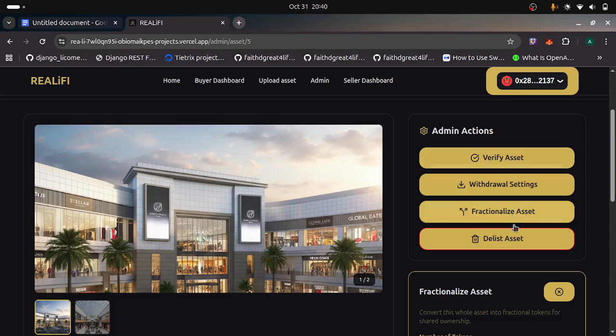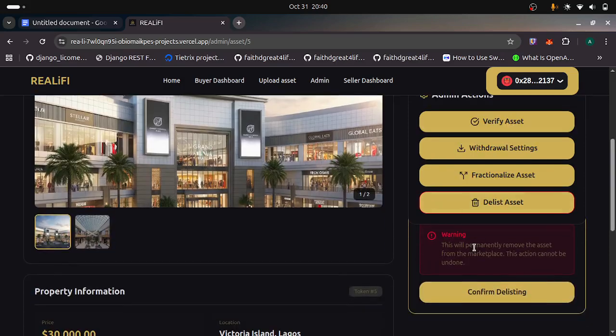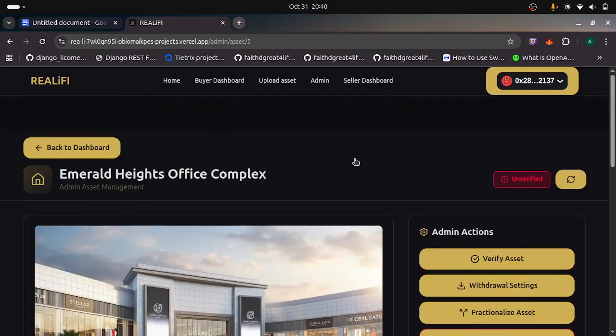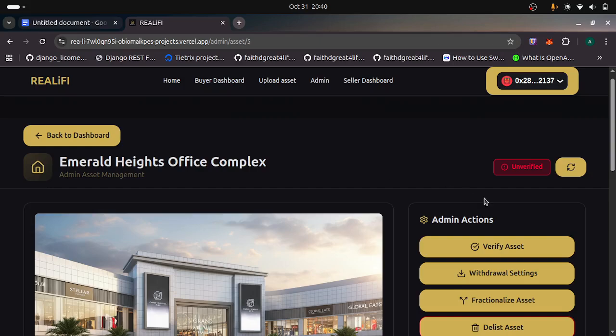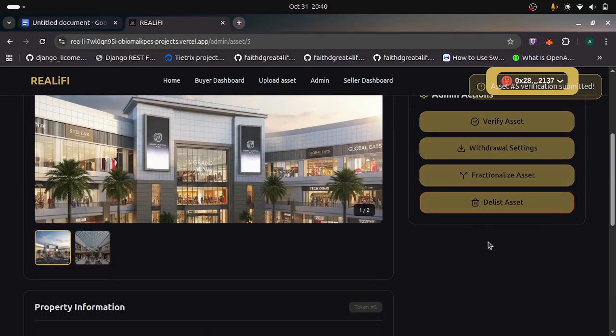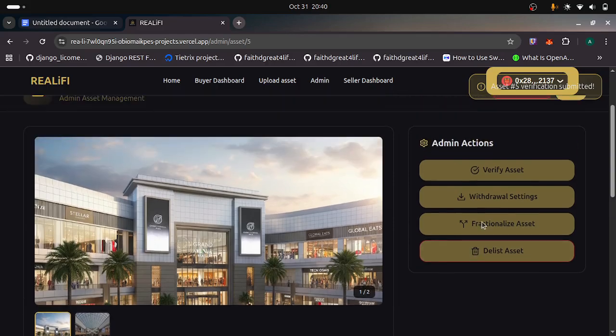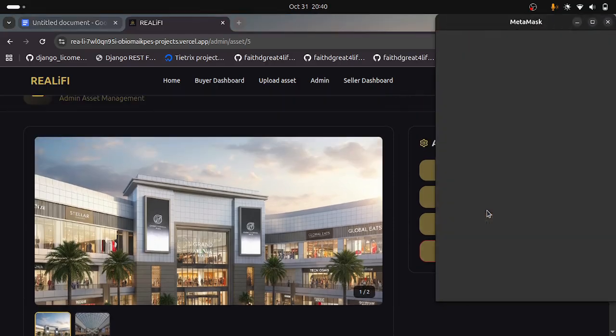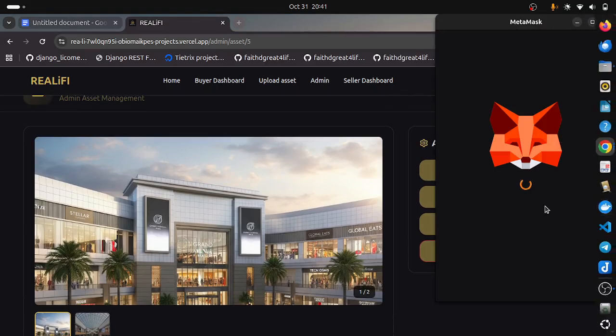They can also choose to delist assets. If you notice, this will permanently remove the asset from the marketplace. This action cannot be undone. So these are some of the core abilities of the admin. But here we are to verify the asset. So we verify the asset. I click on confirm verification. Yeah, it's going to bring up MetaMask. Okay, MetaMask is up. So what do I do next?